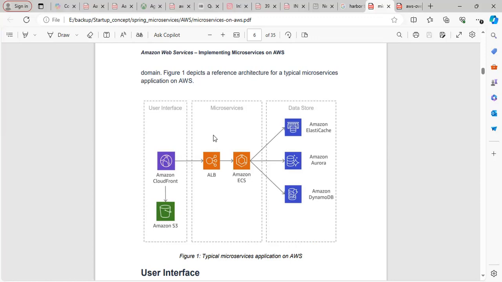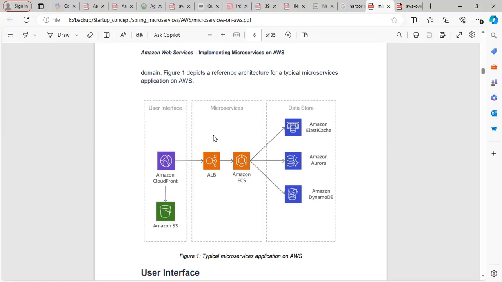Whenever you are connecting to any other microservices, a simple concept is that you have deployed your microservices with the help of ECS, Elastic Container Service, as different containers. To connect to these containers you use load balancers.